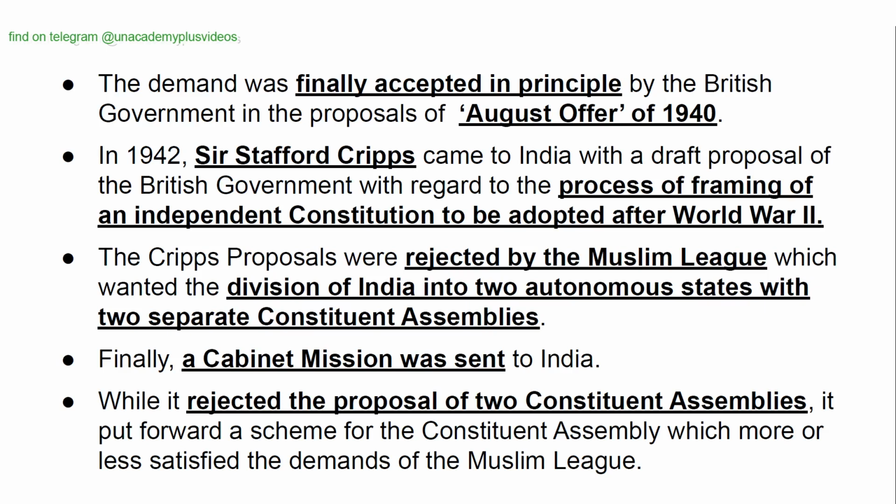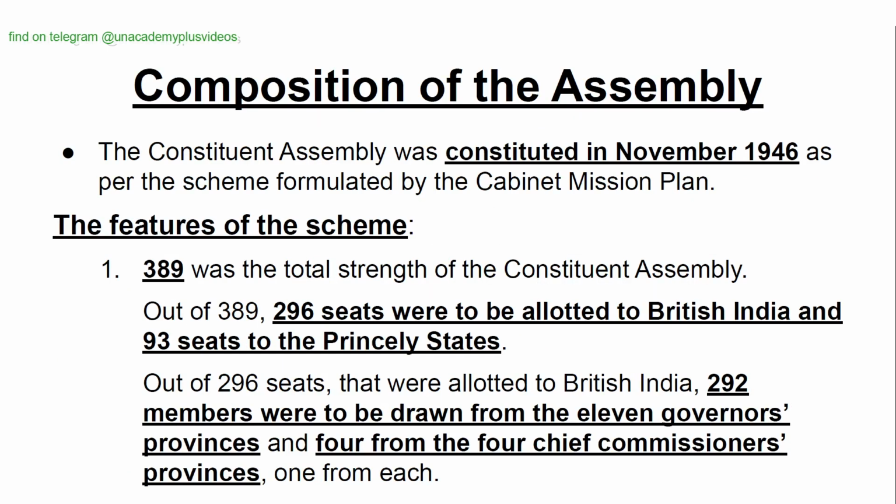In 1942, Sir Stafford Cripps came to India with a draft proposal of the British government with regard to the process of framing of an independent constitution to be adopted after World War II. The Cripps proposals were rejected by the Muslim League, which wanted the division of India into two autonomous states with two separate constituent assemblies. Finally, a cabinet mission was sent to India. While it rejected the proposal of two constituent assemblies, it put forward a scheme for the Constituent Assembly which more or less satisfied the demands of the Muslim League.